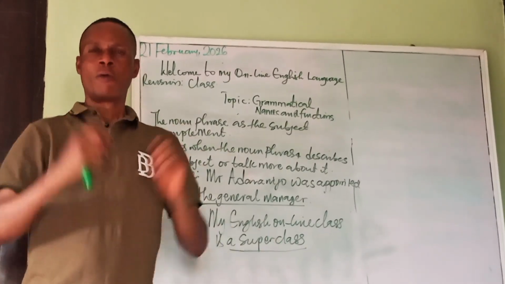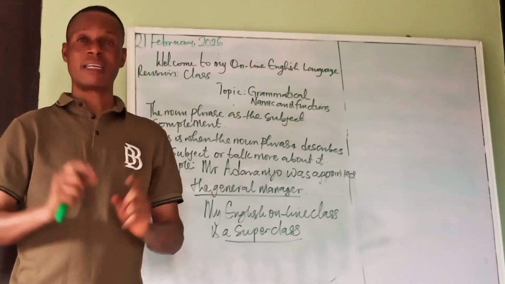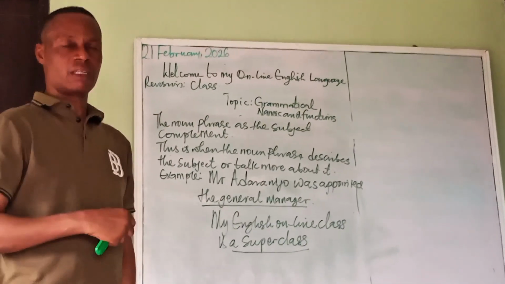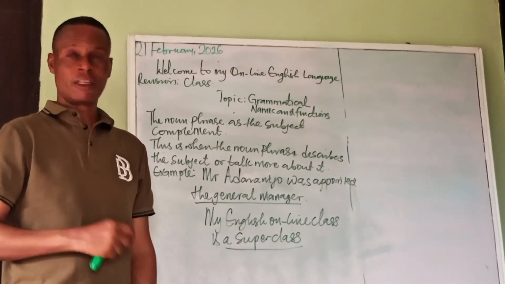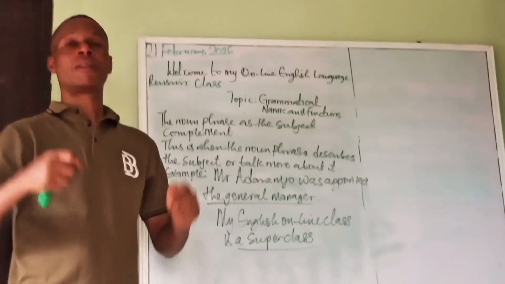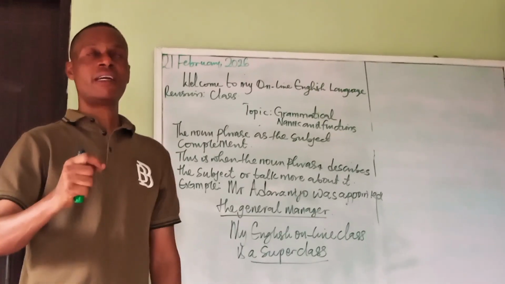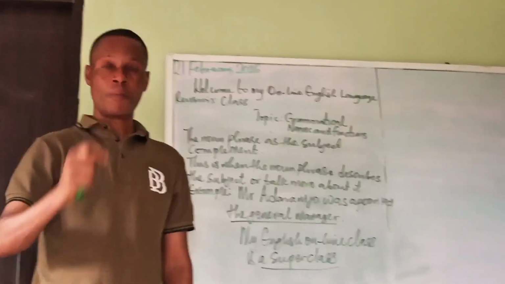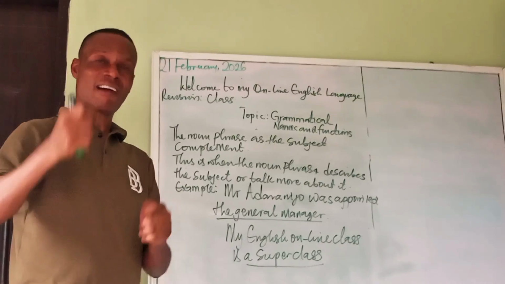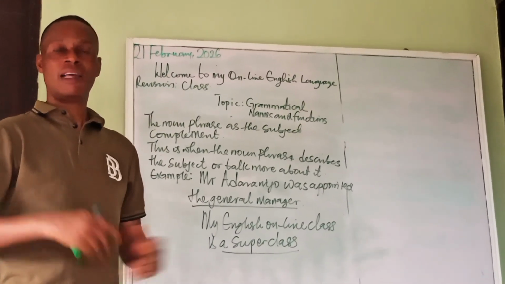What do I mean? When a noun phrase performs the function of a subject complement in a sentence, it simply means it talks more about the subject of that particular sentence. Don't forget that the subject of any sentence is that group of words, that noun or that pronoun that performs the action in the sentence. So, when a noun phrase performs the function of the complement of a subject, it's giving us more information, describing or talking more about the subject in that particular expression.